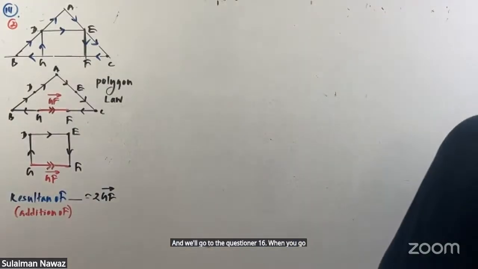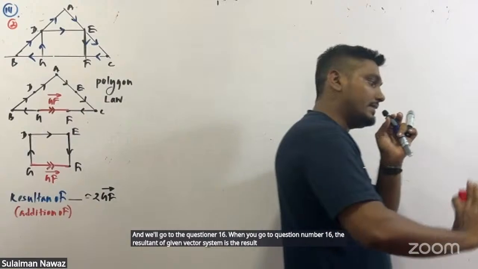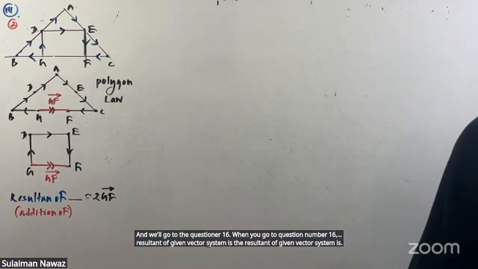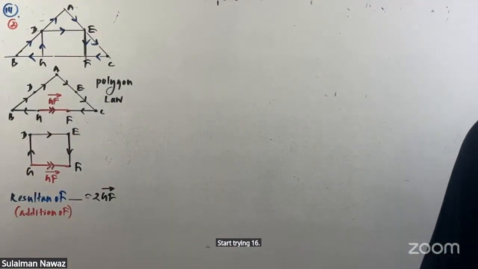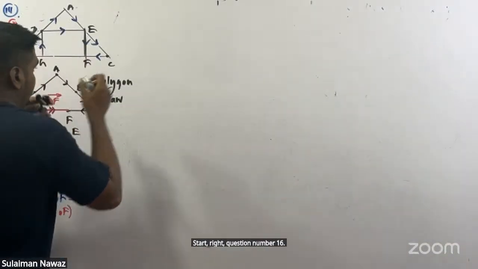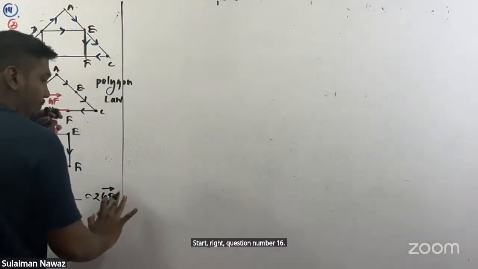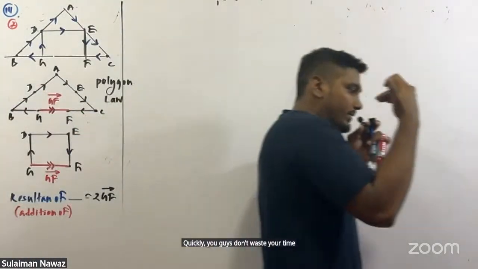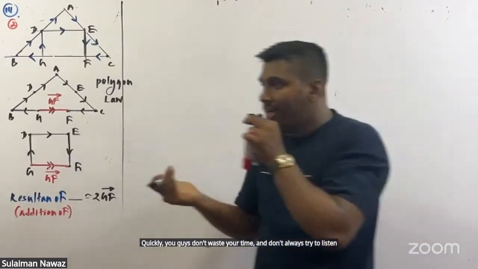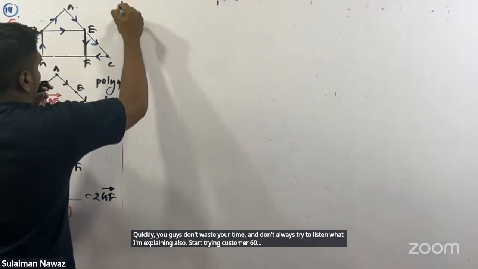When you go to question number 16, the resultant of given vector system is... Start trying question number 16. Quickly, you guys, don't waste your time and don't always try to listen to what I'm explaining also. Start trying question number 16.